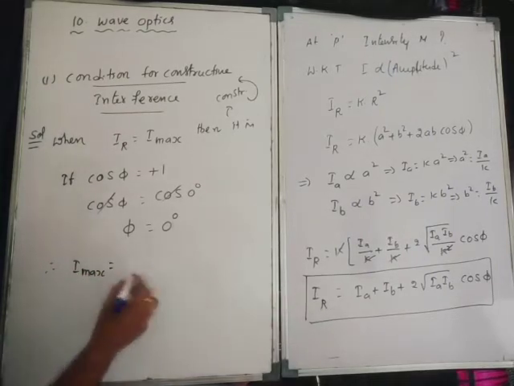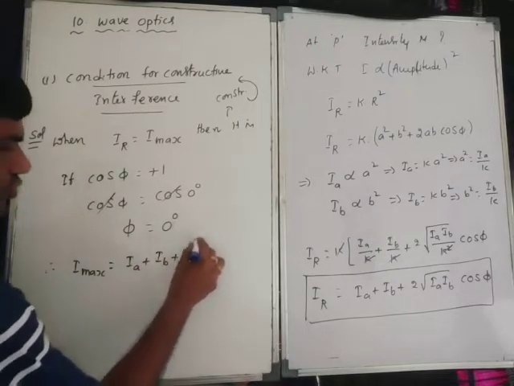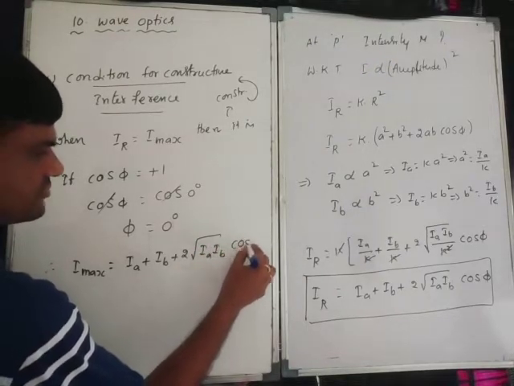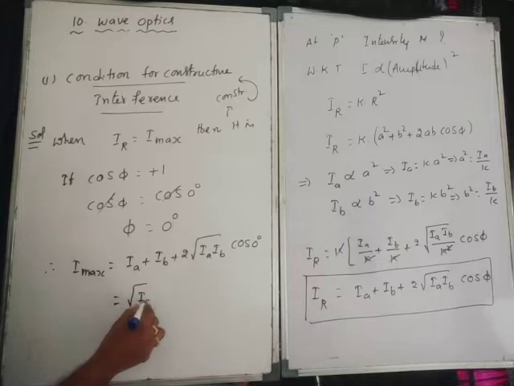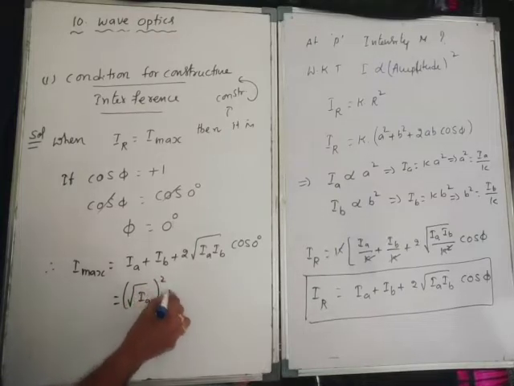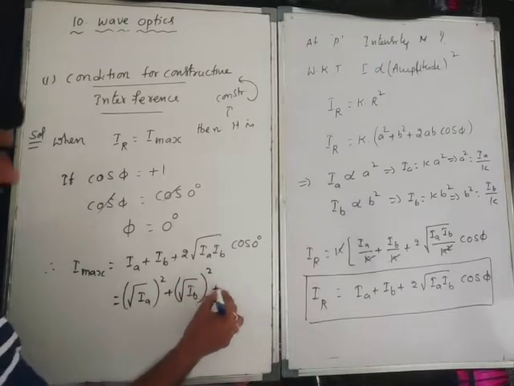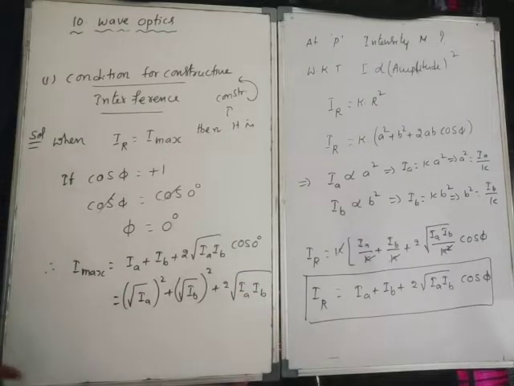What is the I max formula? IA plus IB plus 2 root over IA IB into cos 0. Cos 0 is equal to 1. That means we can write it as root over IA whole square plus root over IB whole square plus 2 root over IA IB, which is A plus B whole square.